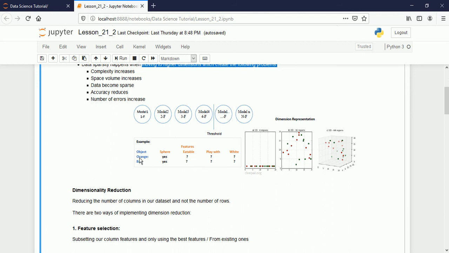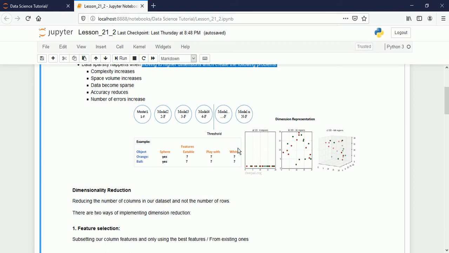Now if you give an orange, yes, it is a sphere, it is eatable, but we don't want eatable because we are predicting the model. So for orange it is no, because orange is eatable but it is not required for the model. Whether we can play with it, no. Is it white? Again the question is there, whether it is white or not.